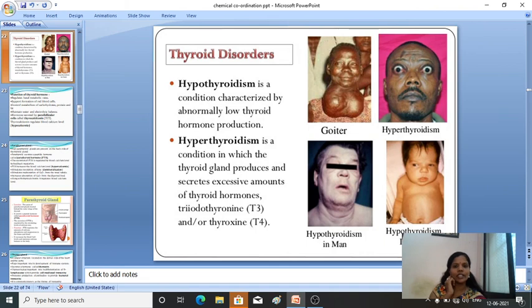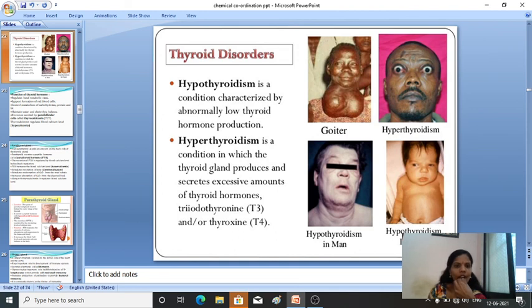So here you can see the thyroid gland disorders, hypothyroidism and hyperthyroidism. Hypo means less secretion of the thyroid gland; hyper means excess secretion, and we call it hyperthyroidism.